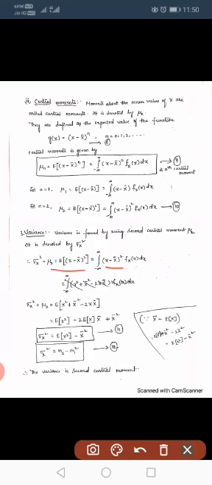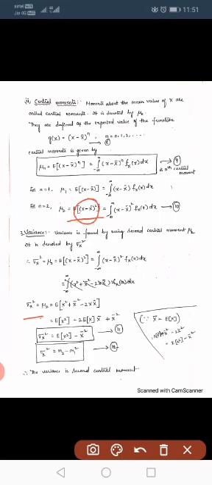Now substitute sigma x square. We know that sigma x square is the variance, and it is denoted by mu2, which is the second central moment, and it is given by expected value of X minus X bar whole square.